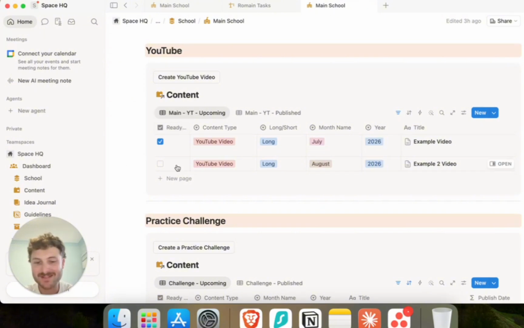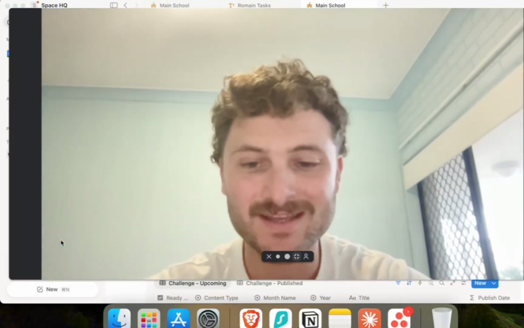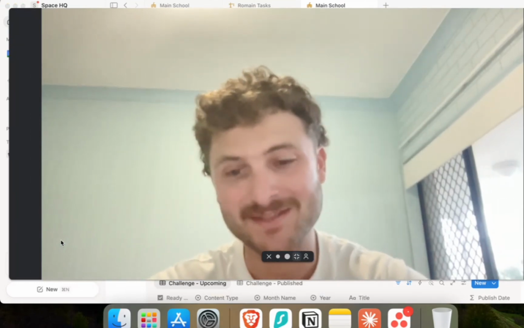Overall, the goal of the system is to simplify the content operation, centralize planning, and automate repetitive production tasks.